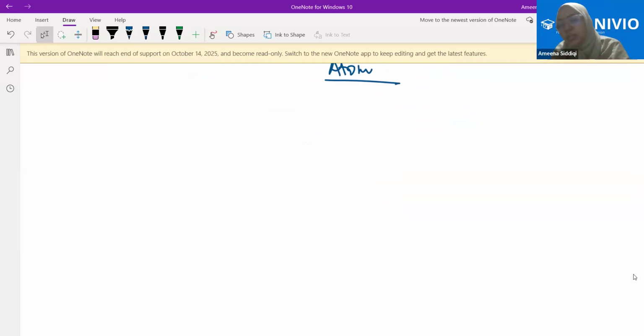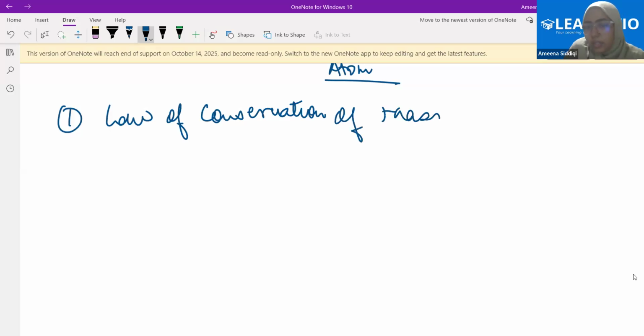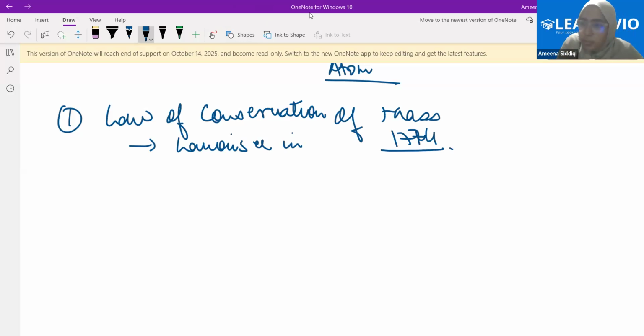And to give reason to all of those ideas, two laws were suggested. The first law is the law of conservation of mass. It was given by Antoine Lavoisier in 1774. Any problem till here?